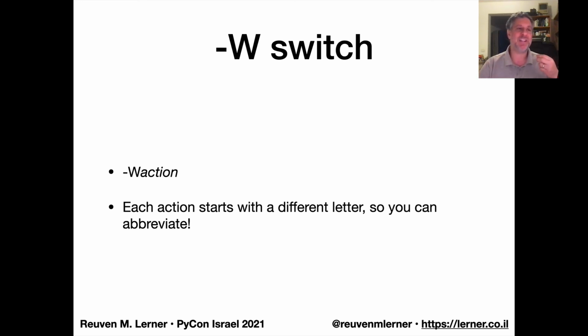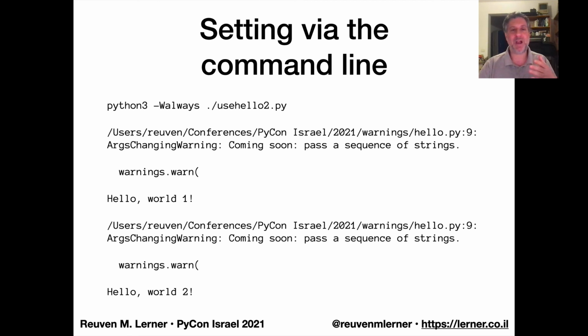That is fantastic. So look what I can do. I can say python3 minus big W always, use hello 2. And then it's going to warn me twice because I've said that all warnings should always be displayed. So that's what we get.